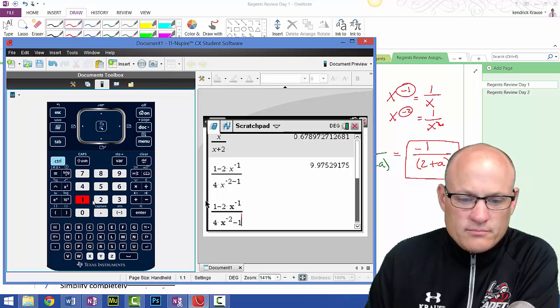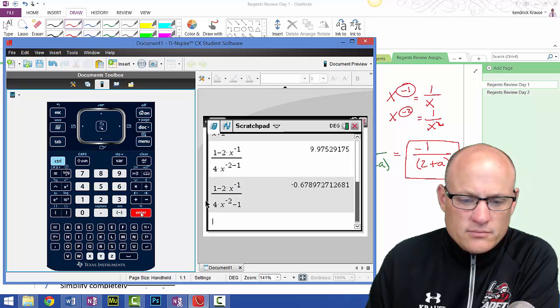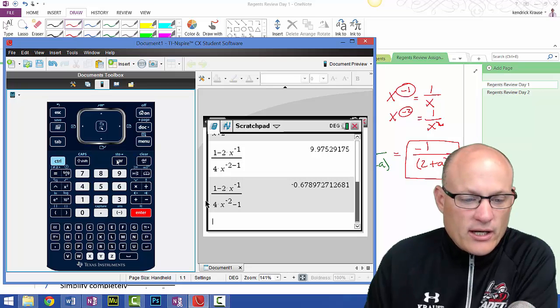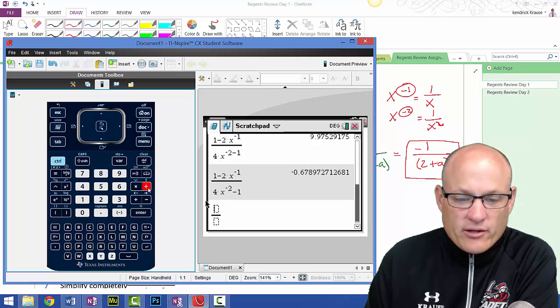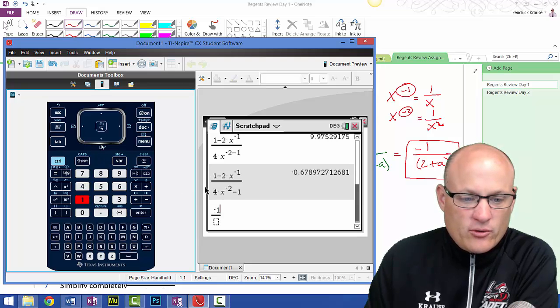Minus 1. There we go. Much better. Okay, so then control division. I just didn't put it in there right. Yeah, then you got to be careful if you're going to test it. Make sure you put it in there right. Negative 1 over 2 plus, we used x.